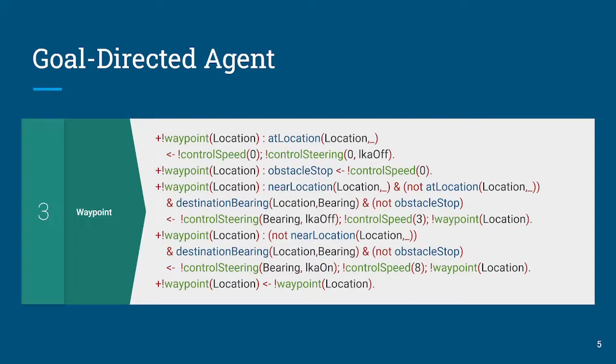Now, going to a design extreme, we have the goal-directed agent. Now, not necessarily how we would design an agent or would recommend designing an agent. What we've done here is used exclusively achievement goals. In this case, the waypoint achievement goal is shown on box 3, where the collision avoidance and control of the vehicle driving down the road have been combined into a single set of plans following from this waypoint goal.